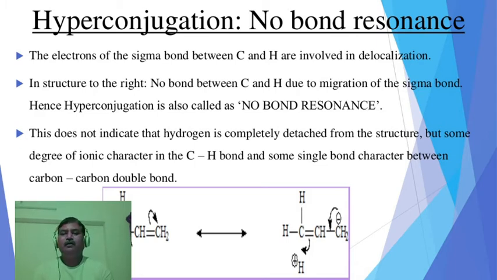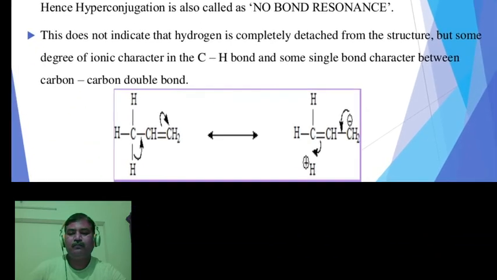Now, what are the characteristics of the hyperconjugation effect? First, the electrons of the sigma bond between C alpha H are involved in delocalization. The alpha carbon atom means which one? See this structure, it is the carbon atom next to the double bond system.